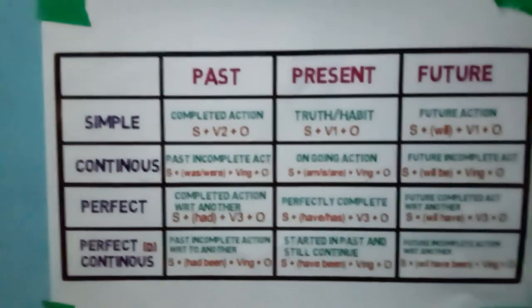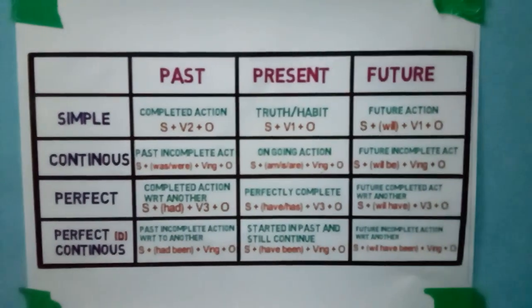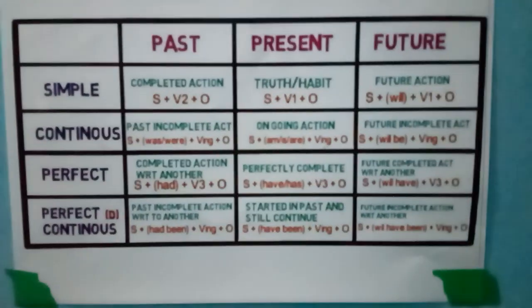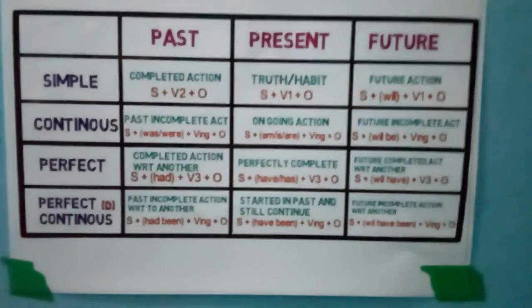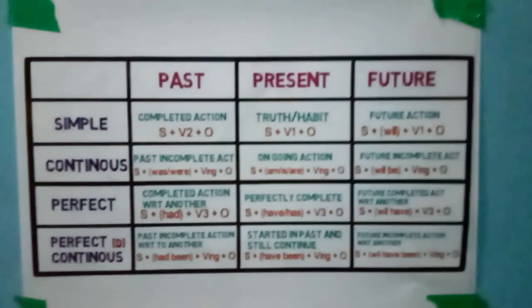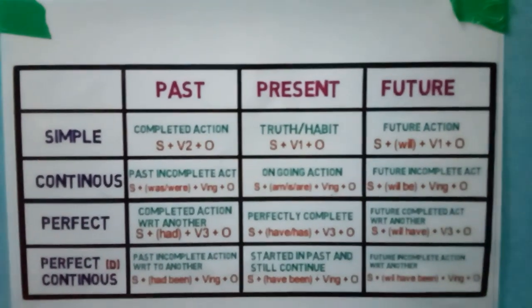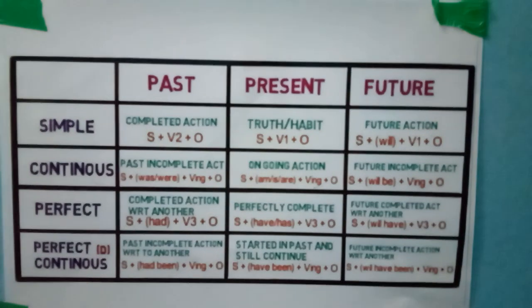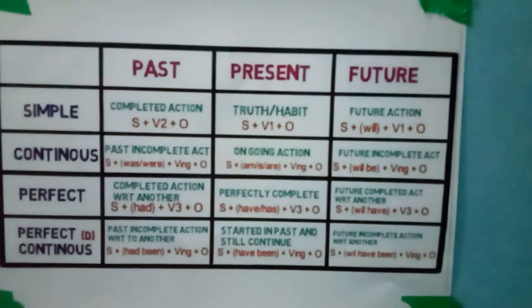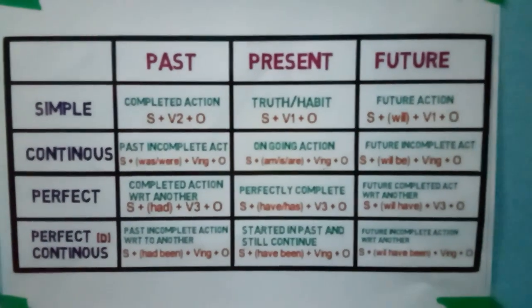So the same sentence, if you talk about Ram writes a letter, if I ask you to change the same sentence into future, then the sentence will be Ram will write a letter. And the future tense is also divided into four parts: simple future tense, future continuous tense, future perfect tense, future perfect continuous tense. I have written all the rules and structure over here.